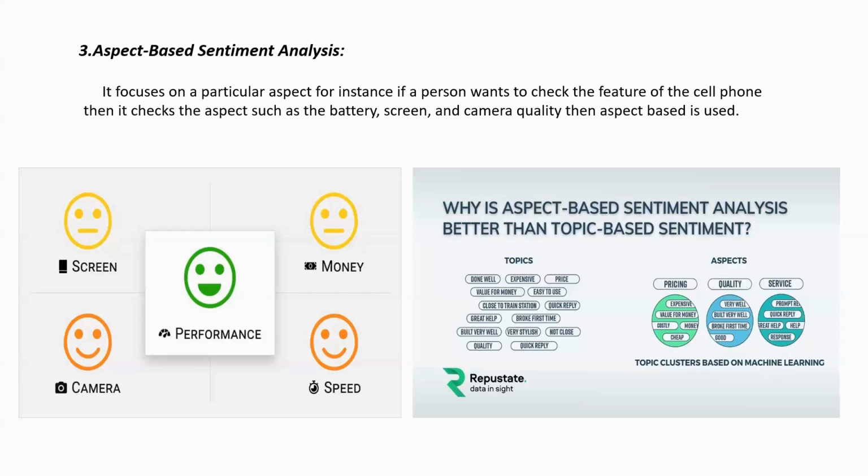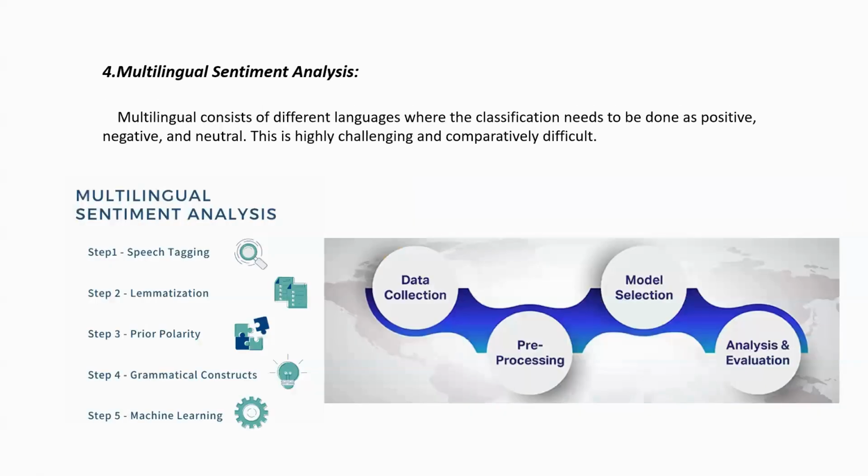So why is aspect-based sentiment analysis better than topic-based analysis? Because topics are different, we have everything in one place, but aspects are things like pricing, quality, and service. It divides them separately, like quantity-based, quality-based, and money-based. It depends on the product. Okay.